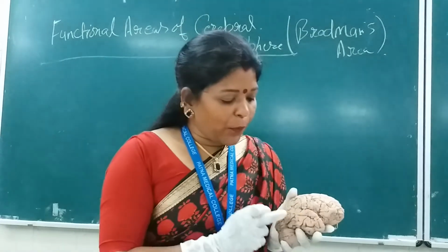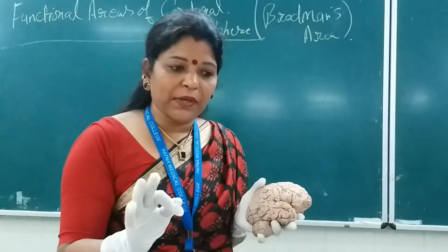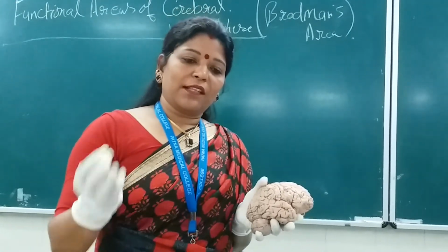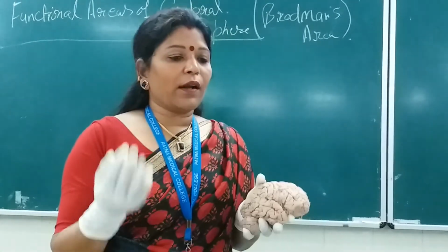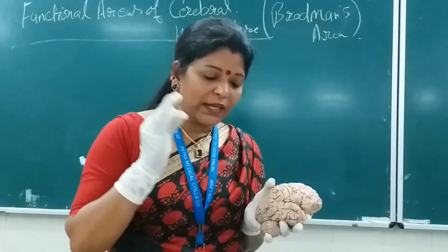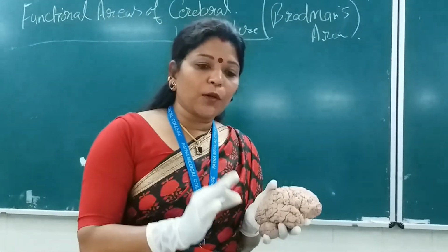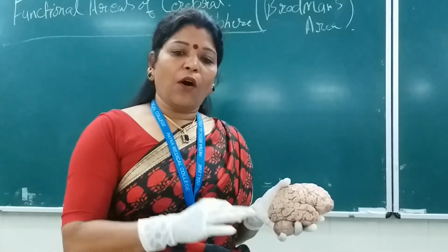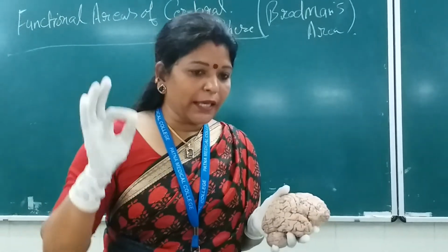So suppose in one condition both areas are damaged, then there is global aphasia. That means the person is not able to speak properly, or is not able to understand the meaning of the spoken as well as the written words. In that condition it is known as global aphasia, neither Wernicke's nor the motor aphasia. You have to say it, complete global aphasia.